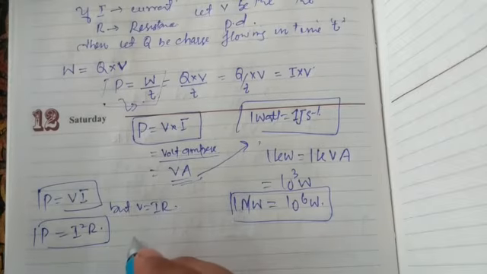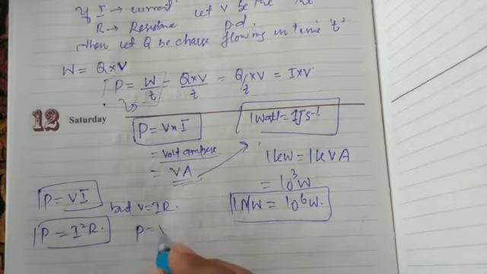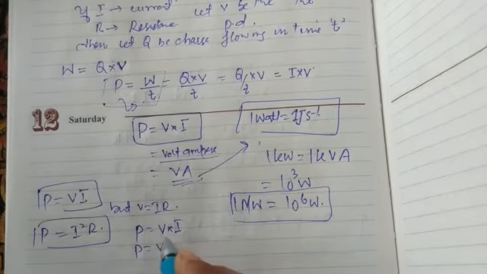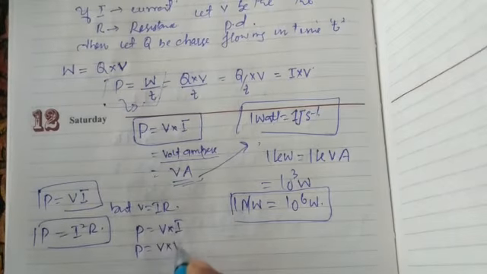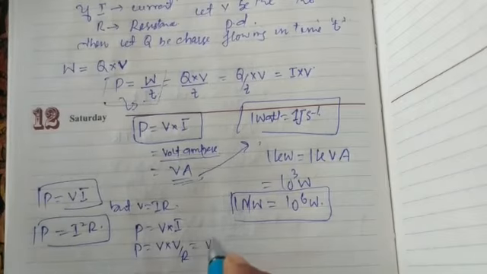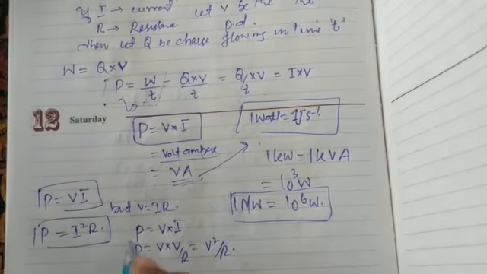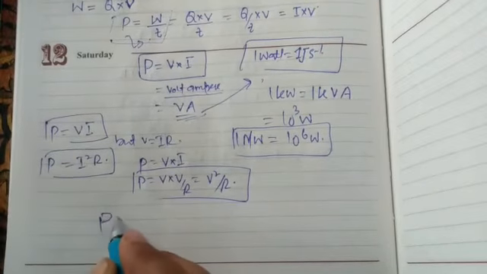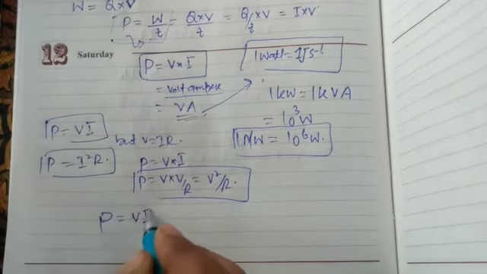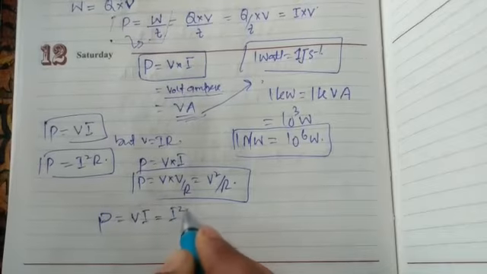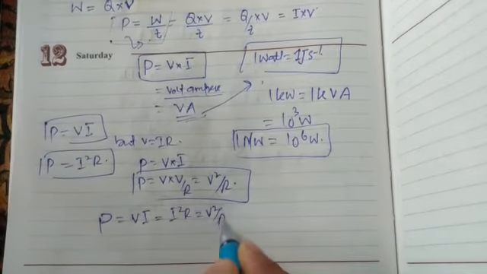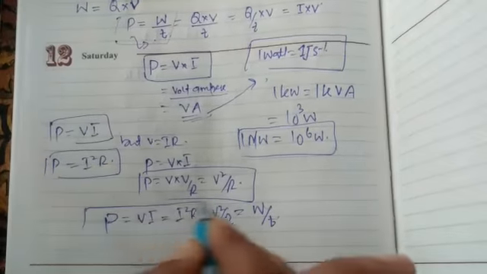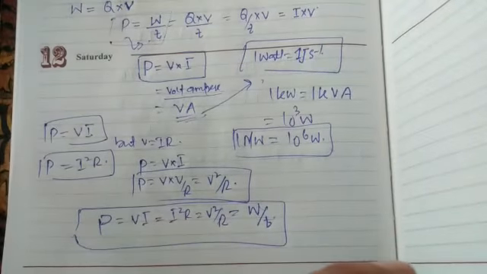We can have another form: P equals V into I, where instead of I we put V by R, so we get V square by R. So power equals V into I equals I square R equals V square by R, equal to work by time. That is regarding power.